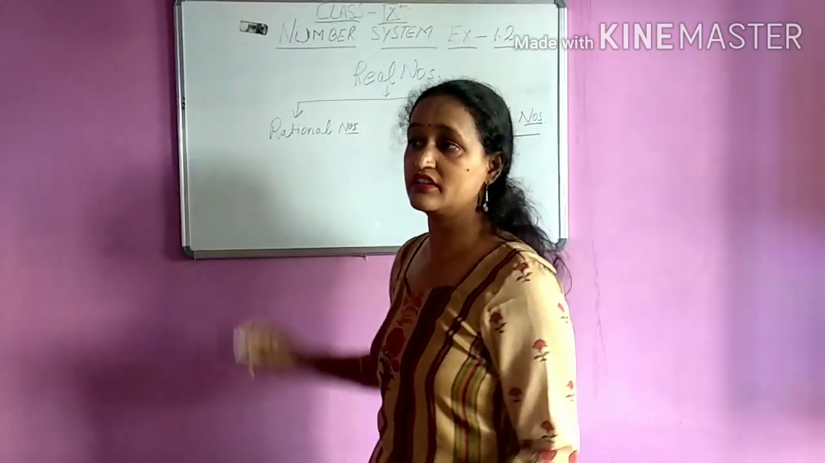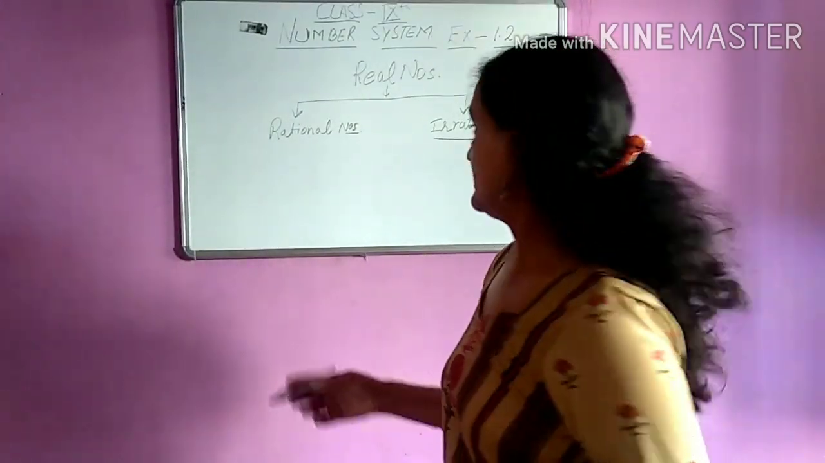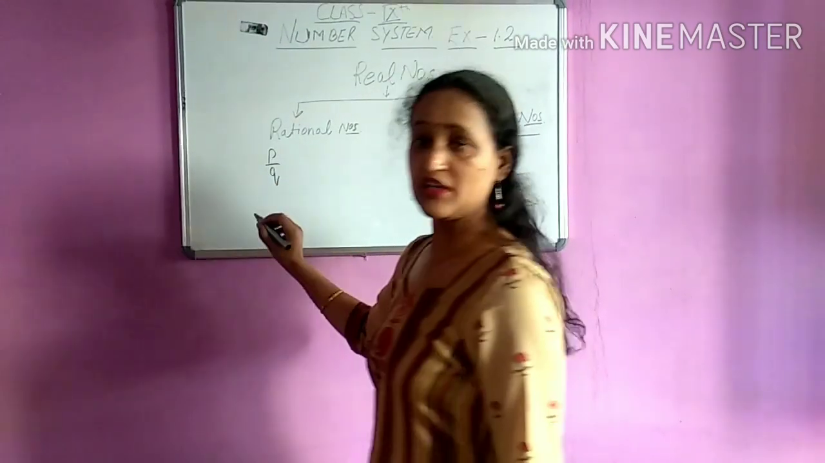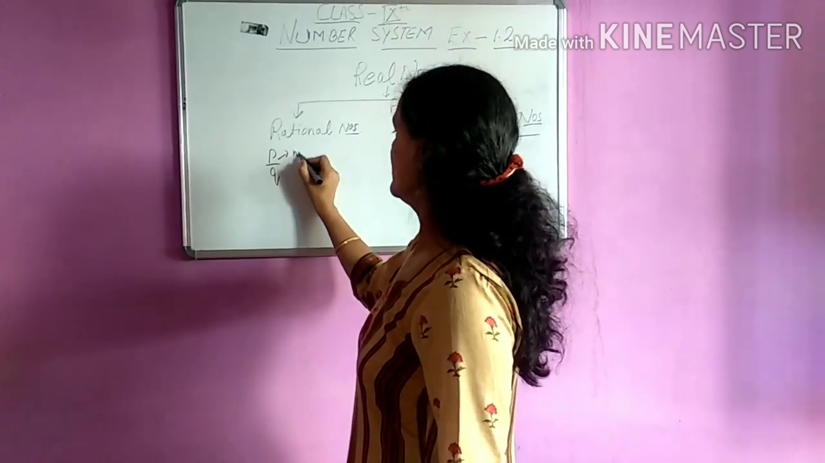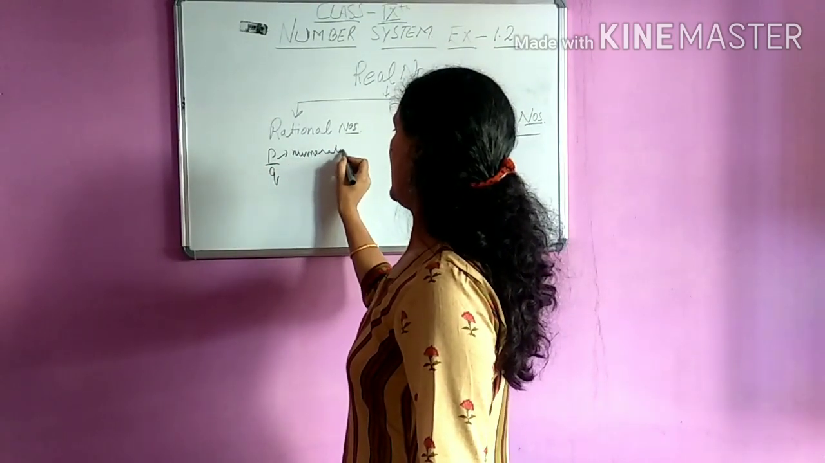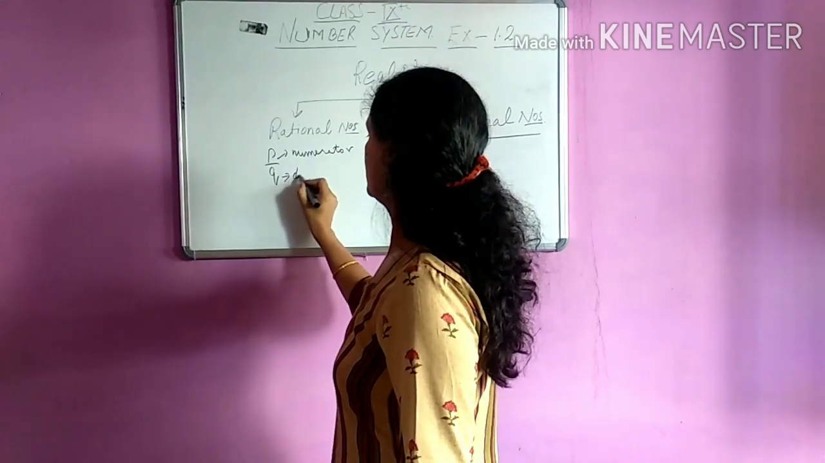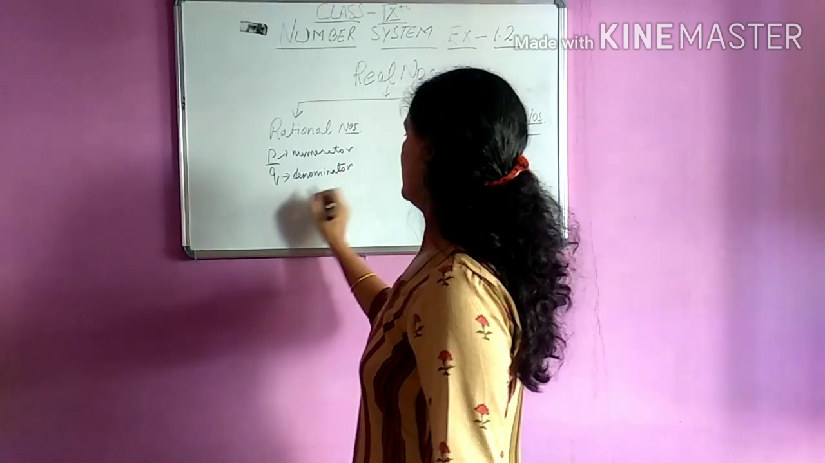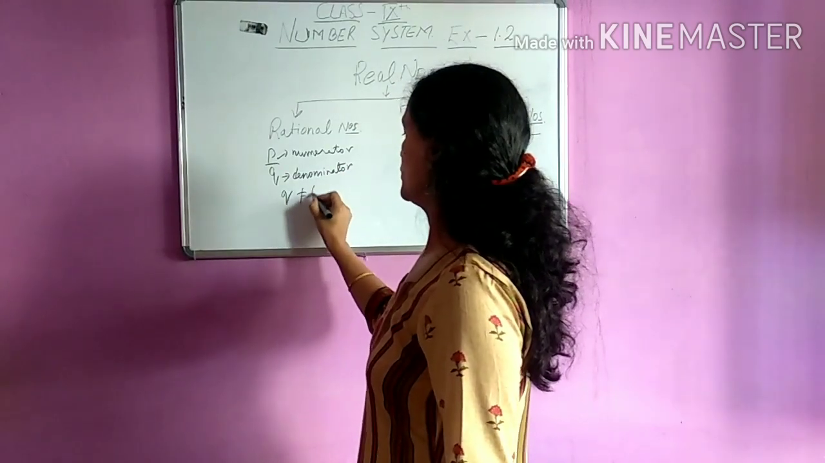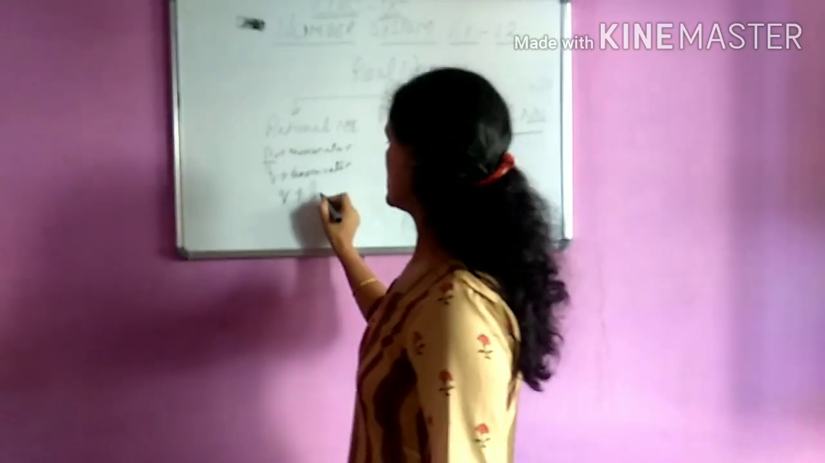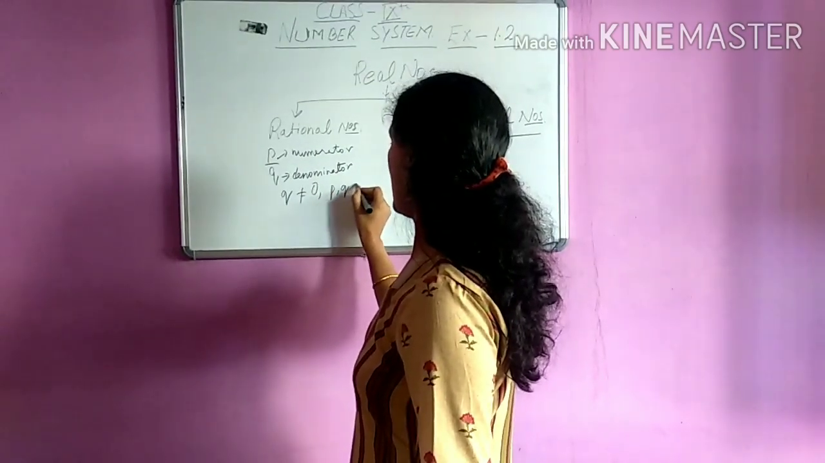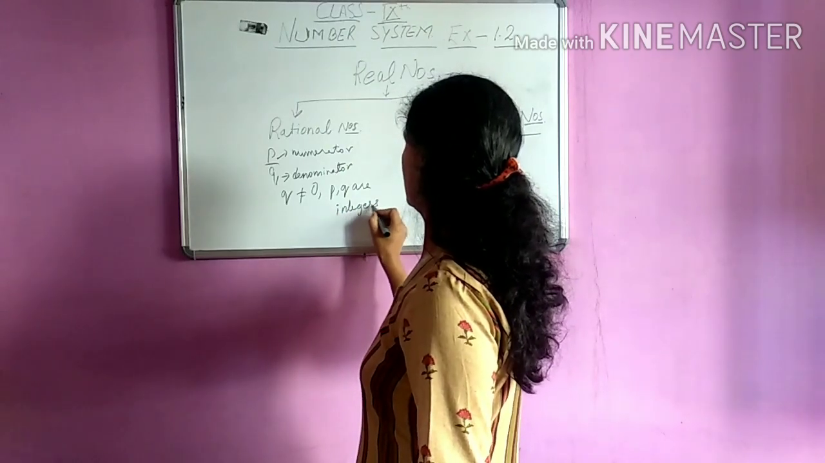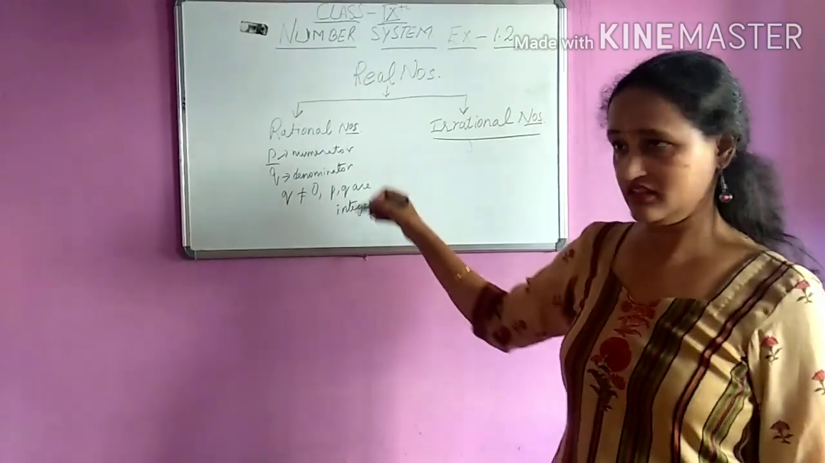Rational numbers we have already discussed in previous videos. That is, a number which is in the form of p upon q. p upon q means it has a numerator and a denominator, and q is not equal to 0, and p and q are integers. We have already discussed it.